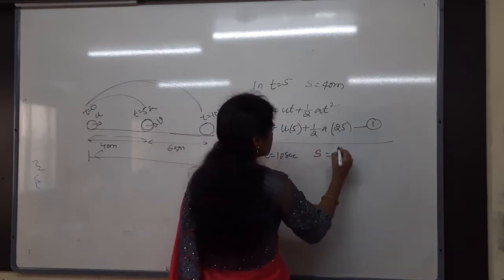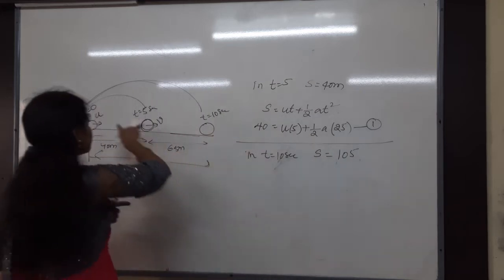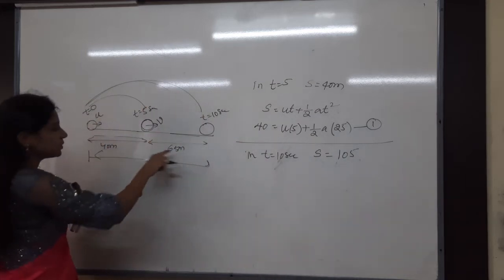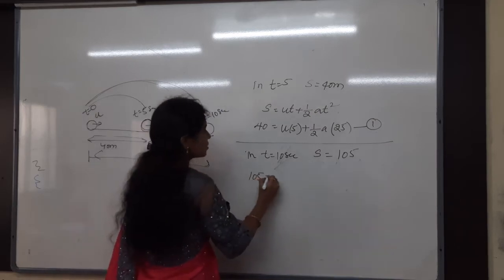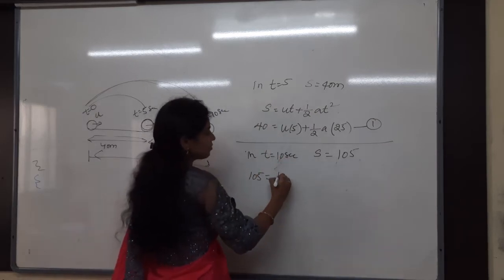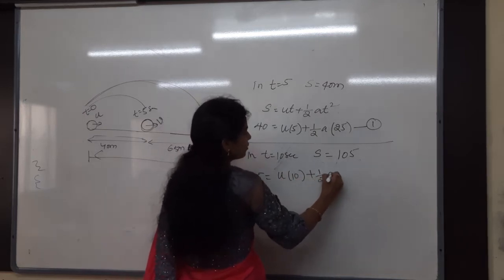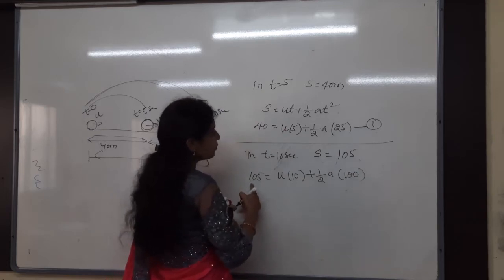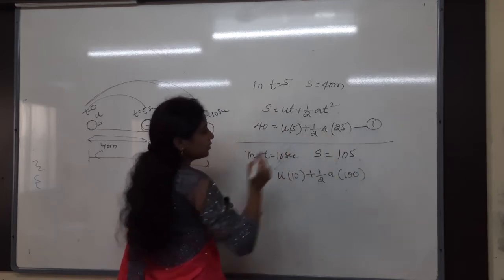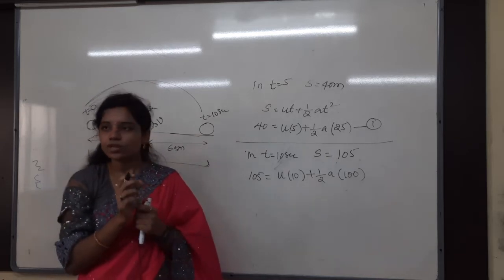The distance is how much? Total distance is 105. Why? Because in 10 seconds it is making how much distance? 40 plus 65, 105. Take the equation again. S is equals to ut. U is how much? You have to find out. 10 plus half a into t square, nothing but 100. So here this is 105 is there. Here how much? Half a into 25 is there. What you have to find out first of all? U you have to find out.